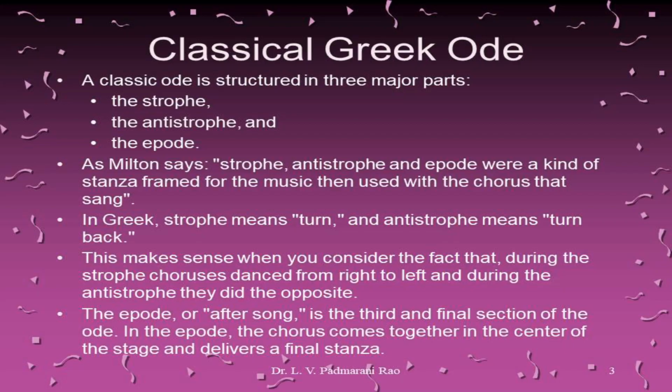So in the strophe, the chorus moves from right to left and sings the song. The antistrophe is sung by the chorus by moving from left to right. And in the epode, the chorus stands on the center of the stage and sings whatever lines are there in the epode.